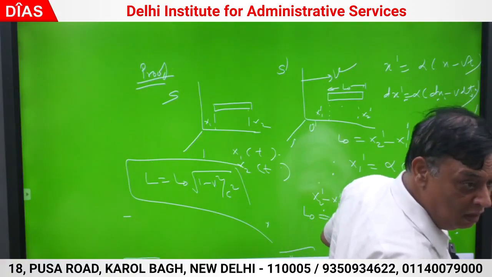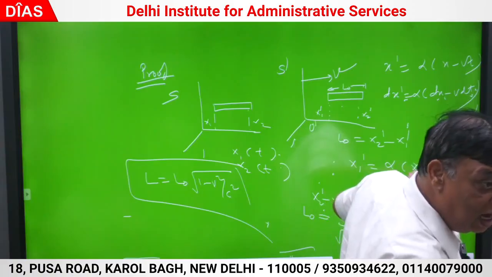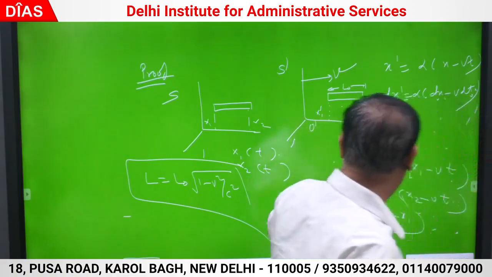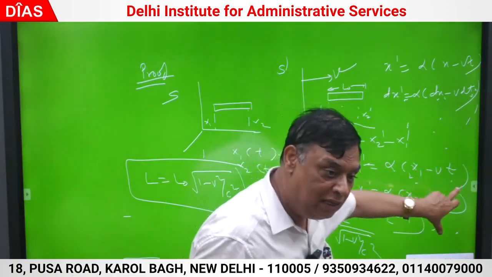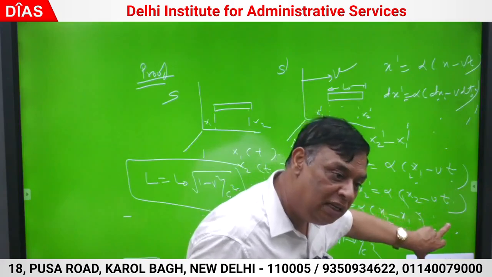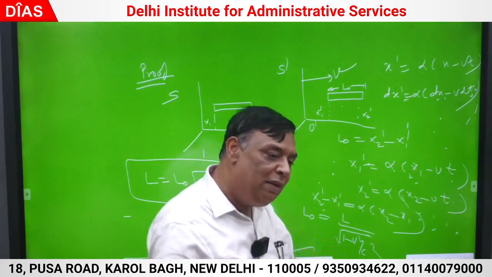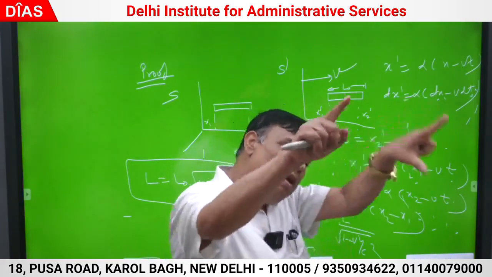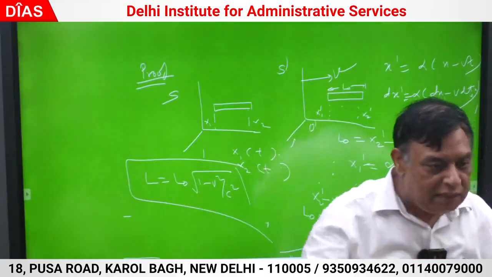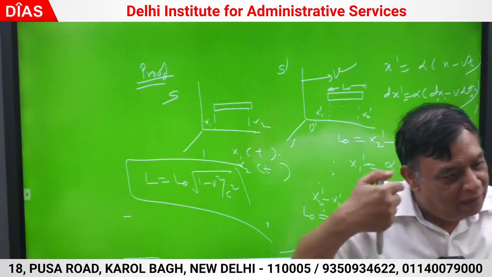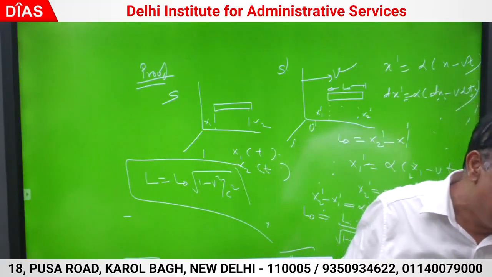गलत है वो. क्योंकि here the crux is how you are going to do the measurement. यही crux है इसका, that x1 is to be measured at t, x2 has to be also measured at t, then only correct length will be measured in the frame. Yes, because simultaneously t does not hold good in both the frames. Whatever is simultaneous in one frame, it is not simultaneous in the other frame.